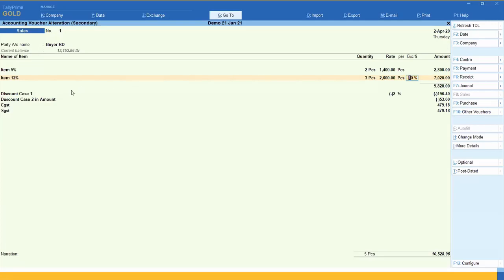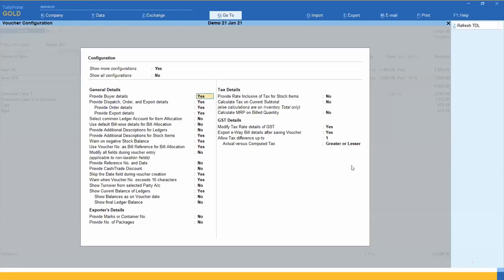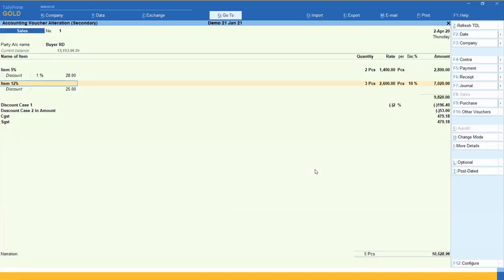Suppose I have given a discount of 500 rupees on this item, only 500 rupees on this item. There is no direct facility on Tally, but you have to press F12 here, and the cash and trade discount feature is there. Just enable it, press yes, Control A. See here what happens.